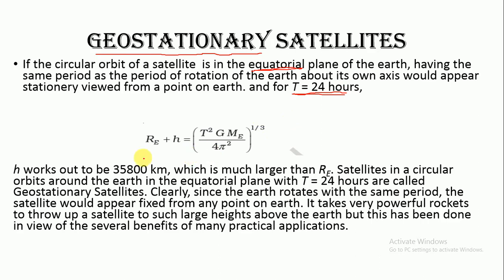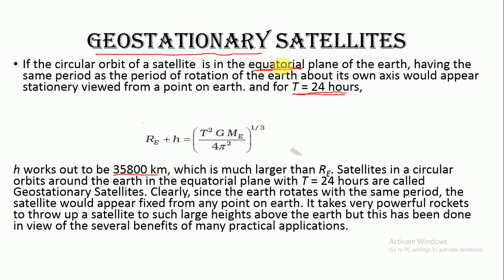So this time period expression we are taking here. When you substitute 24 here, G, M_E, all the other terms are constant terms. When you substitute all the values here, h works out to be 35800 kilometer. So this is another condition.